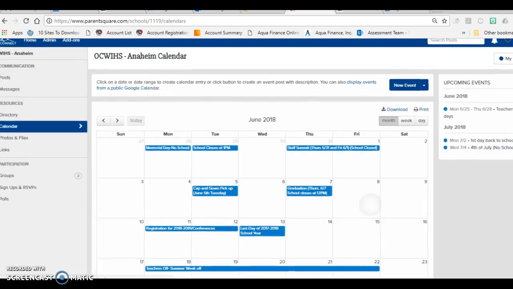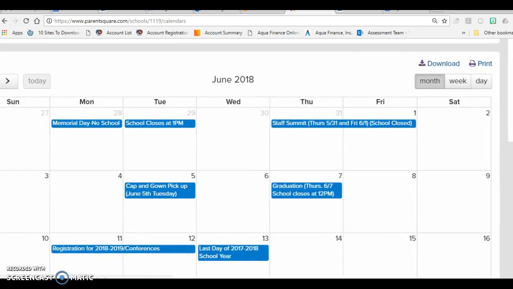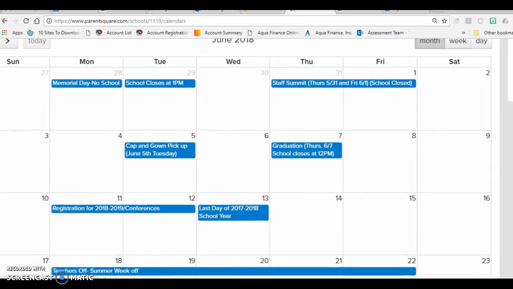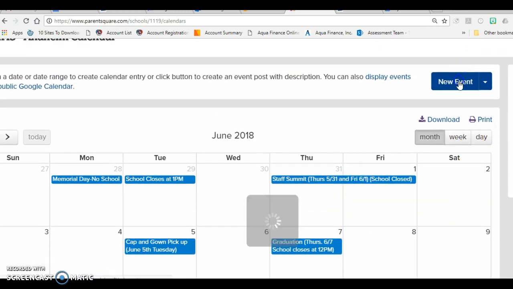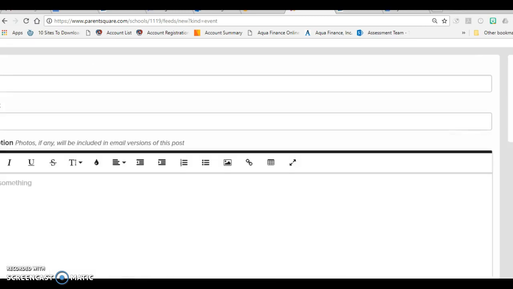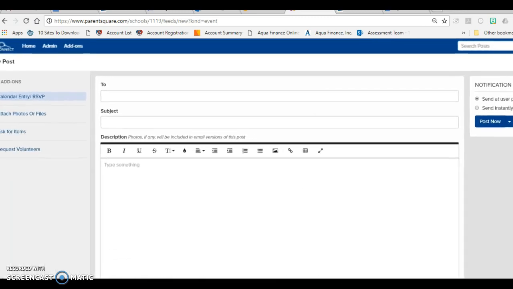Now, as you can see, I've already populated certain events into my calendar, so that way my students who are added on to the Learn for Life app can actually see all of these events. They get reminded of them. So if we go here where it says new event, we'll click on that. Let me go ahead and size this down so you can see.